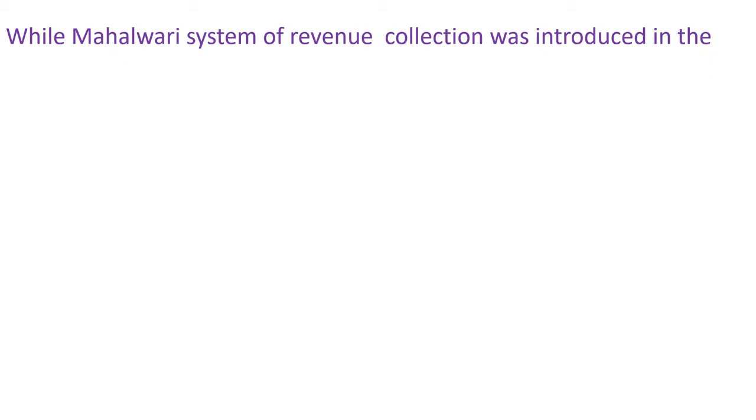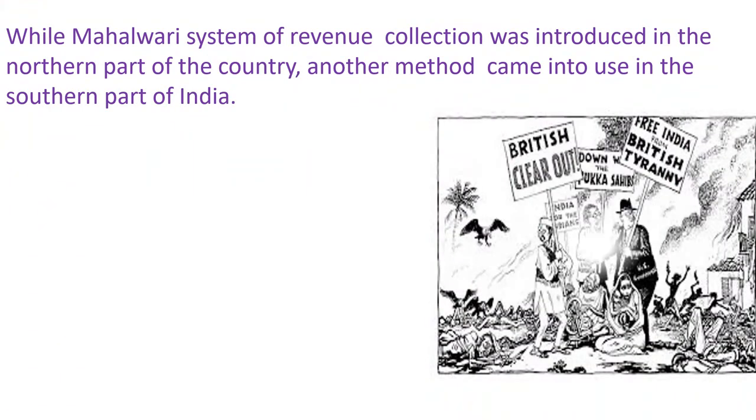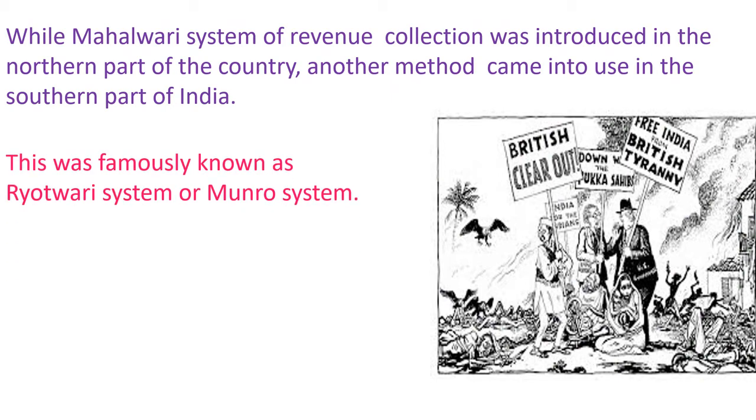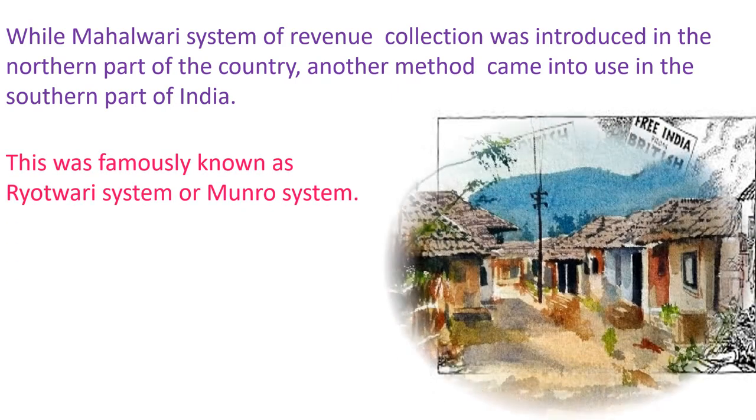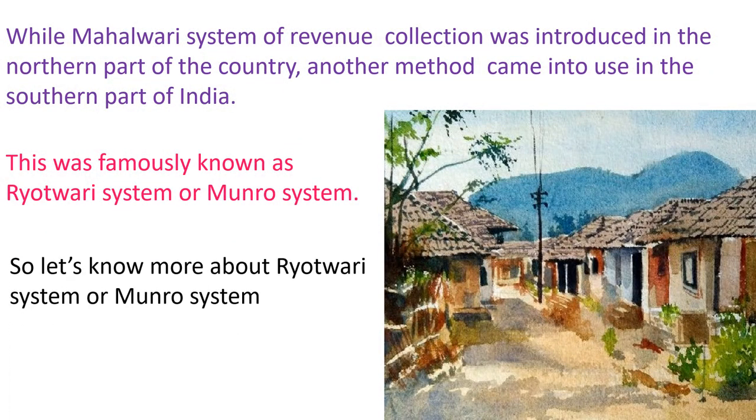While the Mahalwari system of revenue collection was introduced in the northern part of the country, another method came into use in the southern part of India, which came to be known as the Ryotwari system or Munro system, as it was introduced by Thomas Munro. So let's know more about it.